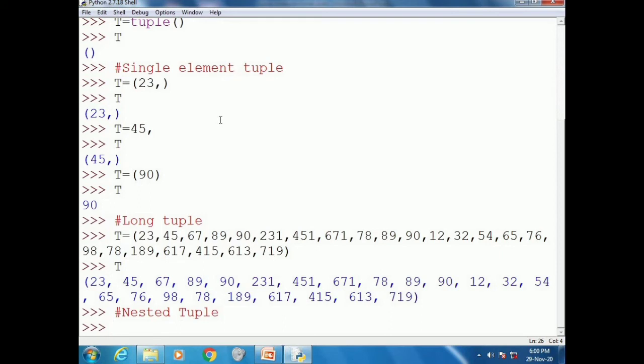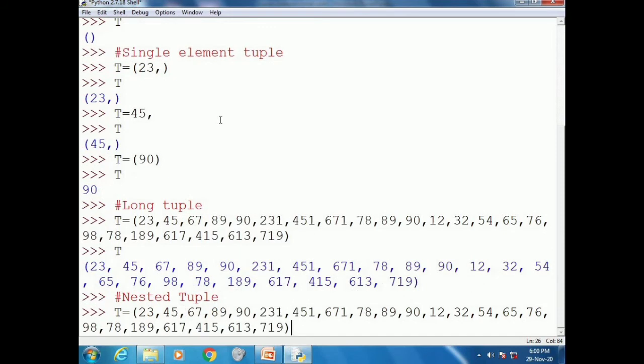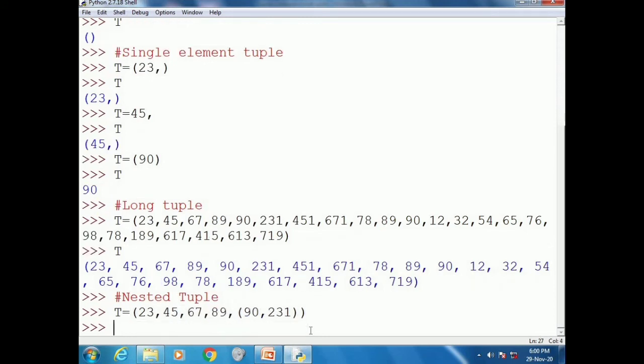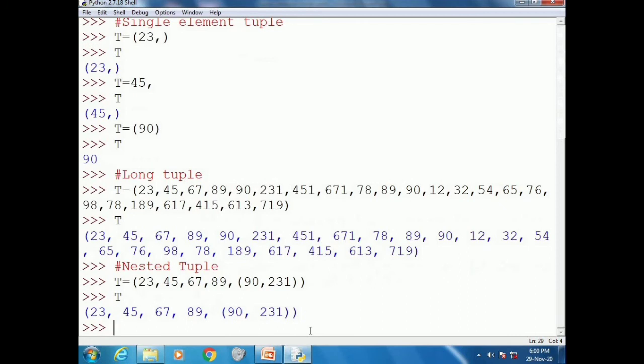If a tuple contains an element which is a tuple itself, then it is called a nested tuple. Here 90 and 231 is a tuple itself, and it is an element of tuple T.